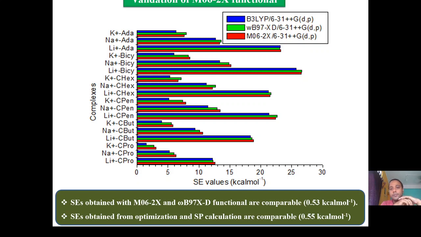Moreover, whenever we calculate the stabilization energy or any parameter from a single point calculation, we also validated the result by using optimization, taking the lithium complexes as a representative case. From that we have found that the results obtained from the optimization with the wB97XD functional or B3LYP functional are almost close to the results obtained from the single point calculation. So from this we can say that, to scrutinize the role of the basis set and functional in terms of computational demand, single point calculation provides reasonably good results.